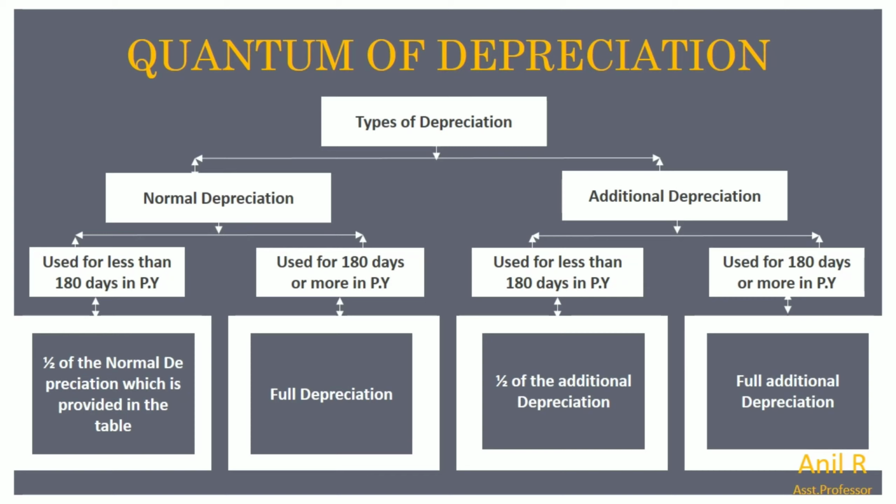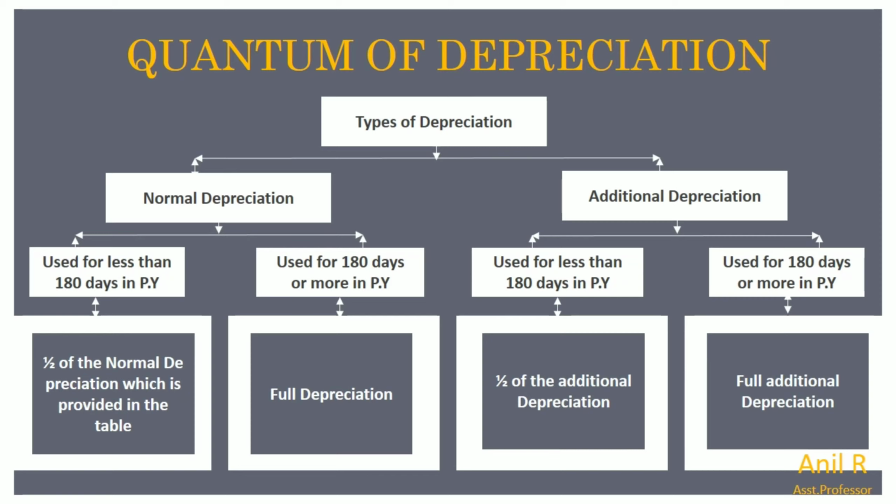For additional depreciation, in the same way, if any new plant and machinery is used in production or manufacturing in a business for less than 180 days in the previous year, then we need to apply only half of the additional depreciation. If the new plant and machinery is used for more than 180 days in the previous year, then we need to apply the full additional depreciation.